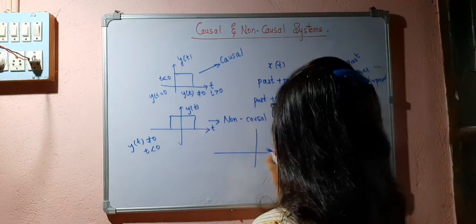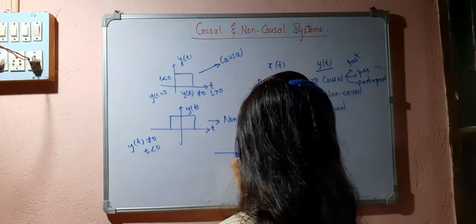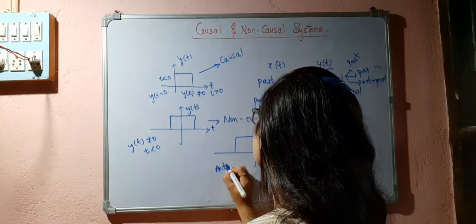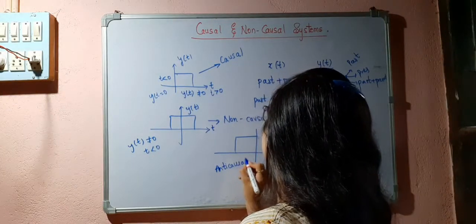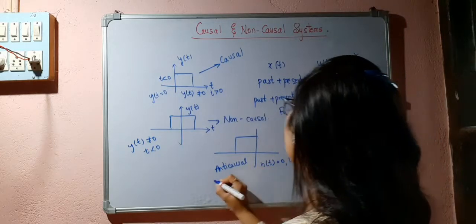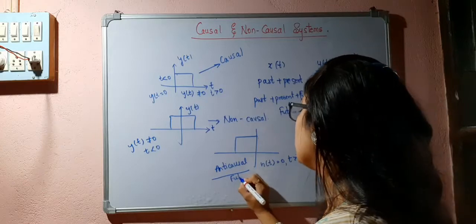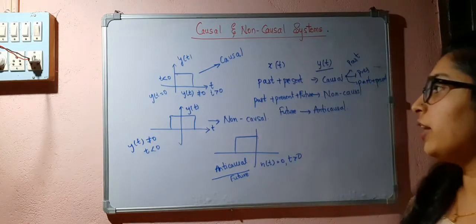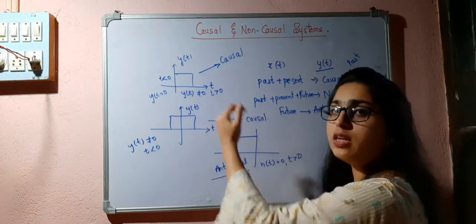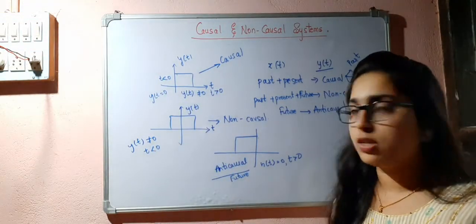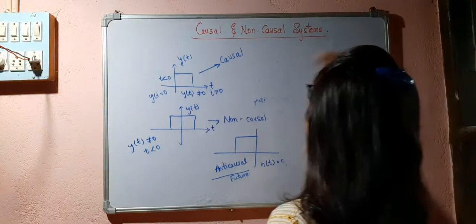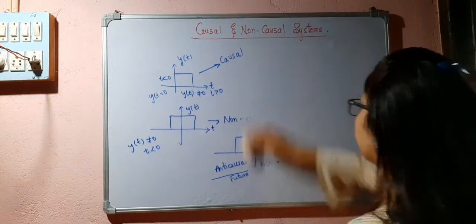But if I have a signal like this, only on the left side, then I can call this anti-causal. It will be 0 for t greater than 0. That means it depends only on the future values. So just by seeing this, we can categorize signals or systems as causal, non-causal or anti-causal.